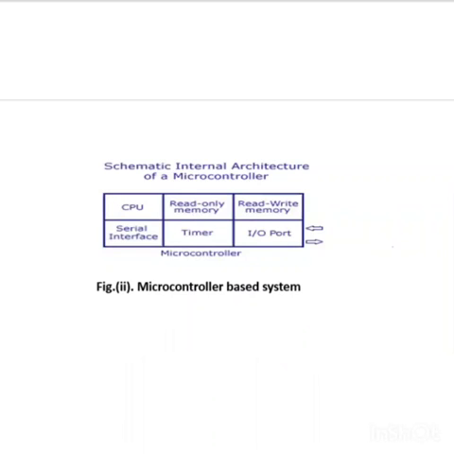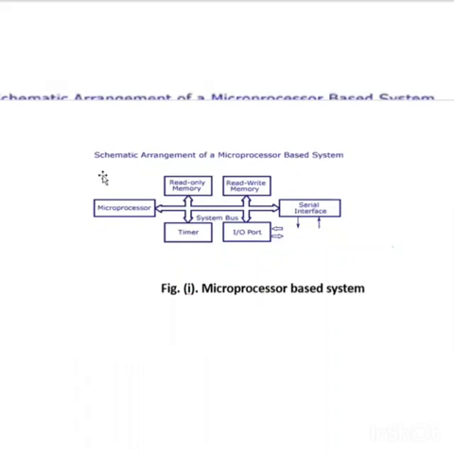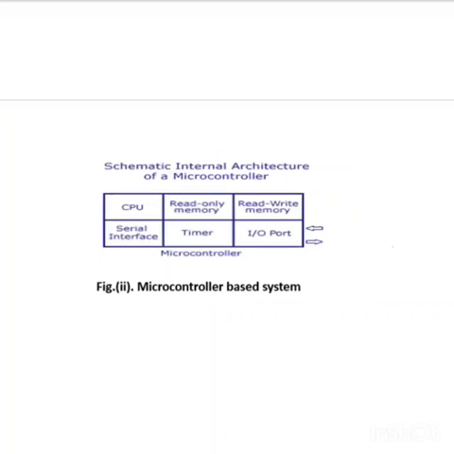Microprocessors are available from 4-bit, 8-bit to 64-bit only. In the microprocessor, all external peripherals are connected externally.